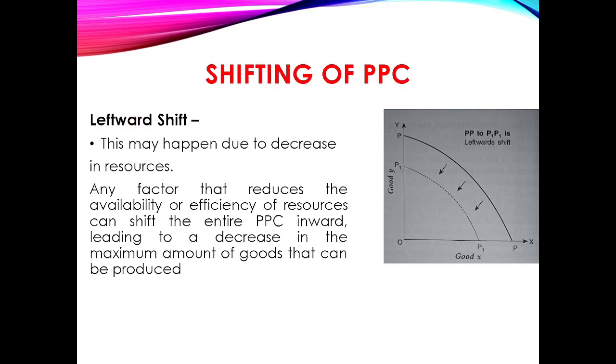Now next is the leftward shift. There may be a leftward shift in the PP curve from PP to P1P1. It means there is a decrease in the resources or productive capacity of the economy, hence the production possibility of both the commodities will come down. It may be because of loss of productive resources of the economy, such as lack of skilled labor, breakdown of machinery, deforestation, natural calamities such as earthquake, drought, floods, etc.